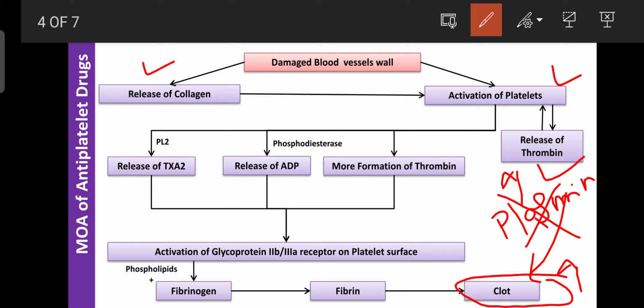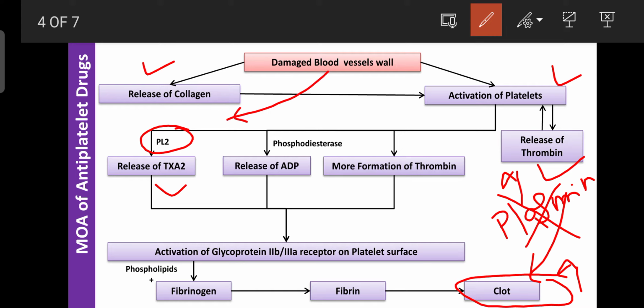On the other side, due to activation of platelets, certain components are released under the influence of various enzymes. The presence of phospholipase A2 is responsible for the formation of thromboxane A2, because phospholipase A2 can convert phospholipids from the damaged blood vessels into arachidonic acid.